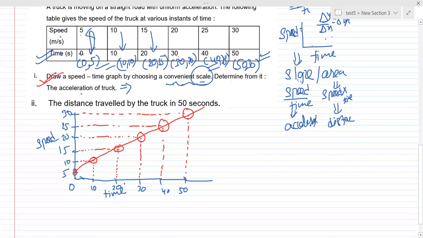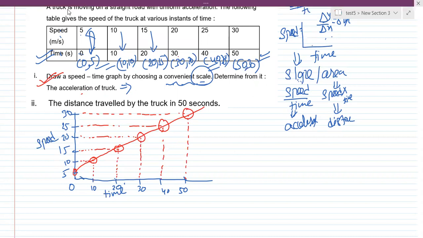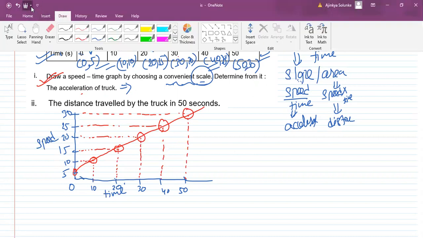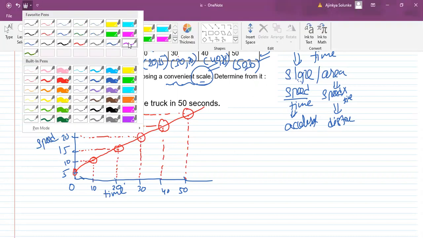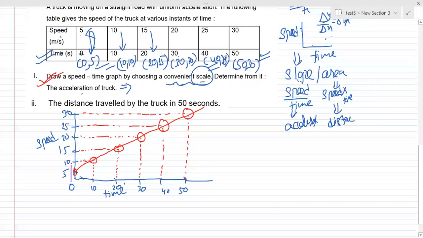Now the second thing they are asking is acceleration from it. For acceleration, we have to select points. First we will take the last one, and the next coordinate would be this one. Give me a response: have you understood which two coordinates we have selected for acceleration? This is the first and this is the second.